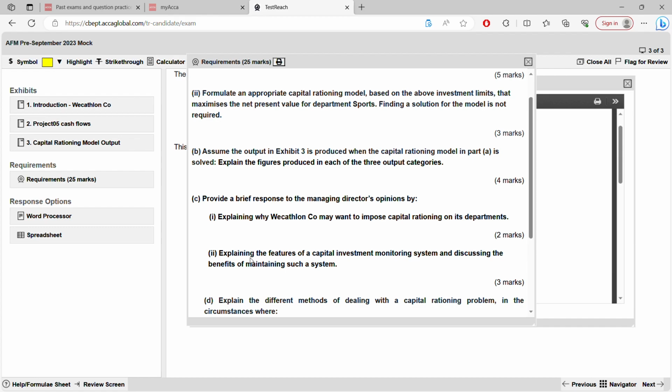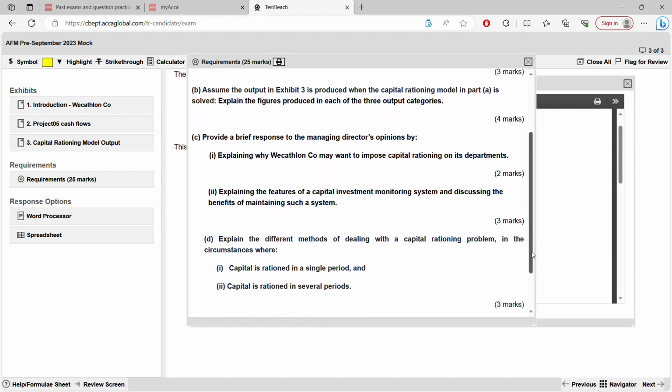Now, in your answer, if you see, the paragraph is very big. Why? Because they have given you so many features. They have given you all the possible benefits. But limit yourself. Mark is only 3. Don't write all the benefits and don't write all the features. Only 3 marks.